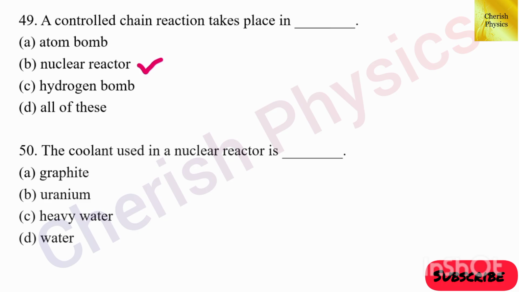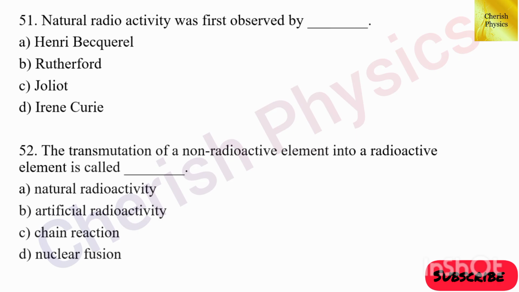50th question. The coolant used in a nuclear reactor is dash. The answer is option C, heavy water. 51st question. Who first observed the natural radioactivity? The answer is option A, Henry Becquerel.